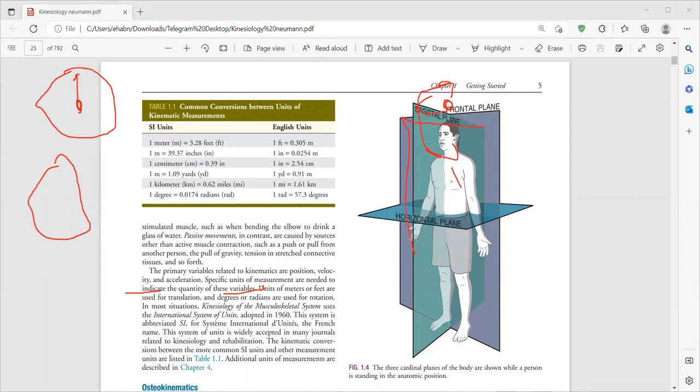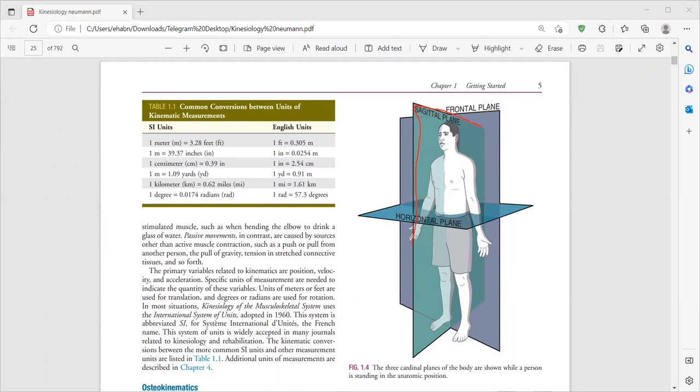This is called the sagittal plane. Imagine a saw that dissects the body, coming from anterior to posterior, and bisects the body into two parts, right and left. This is called the sagittal plane.